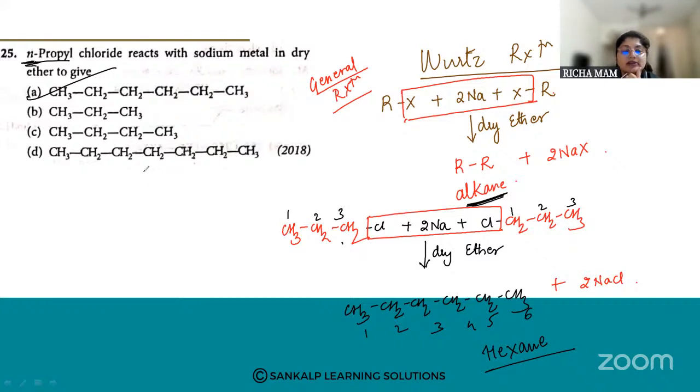N-propyl means the alkyl halide is a straight chain. So n-propyl chloride reacts with sodium, 2 moles, in dry ether, and you get hexane. Understood? So option A is the answer.